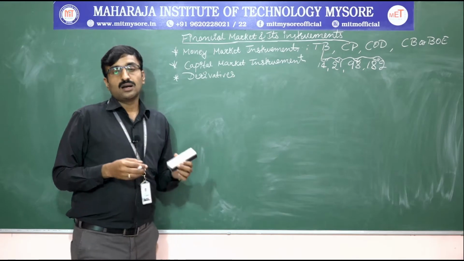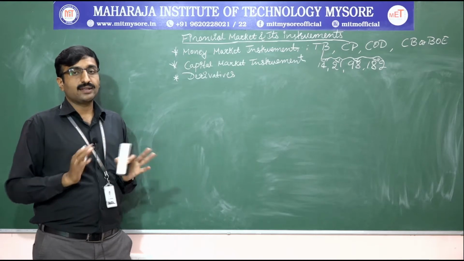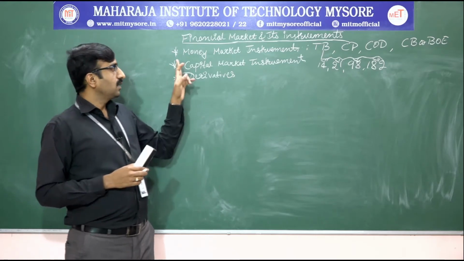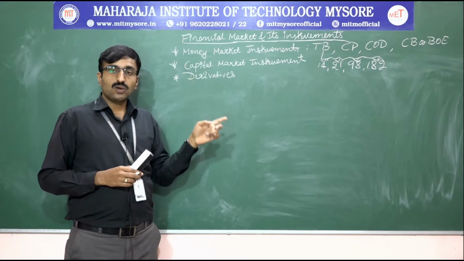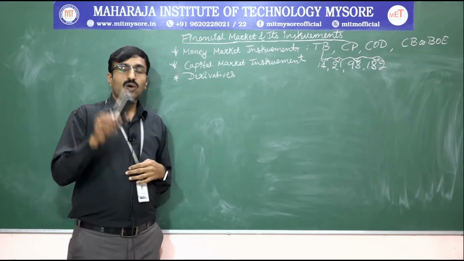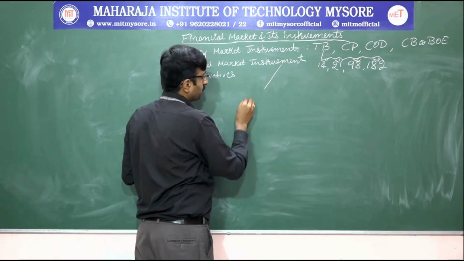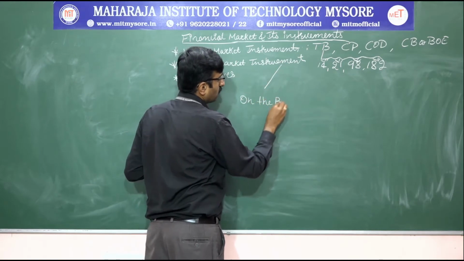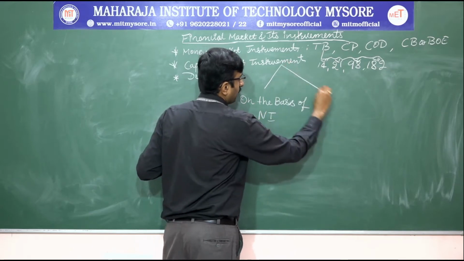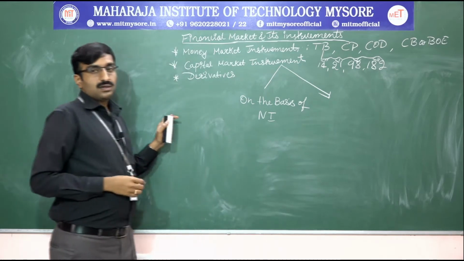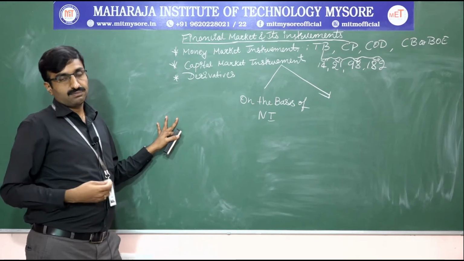So instruments are based on the promissory note, based on the negotiable instruments. We segregate this one into two parts. In the capital market, we have two kinds of instruments: first, based on the negotiable instrument, and second, based on the non-negotiable instrument. So we do categorize. On the basis of negotiable instrument, we categorize the capital market instruments, and we have different types of instruments.